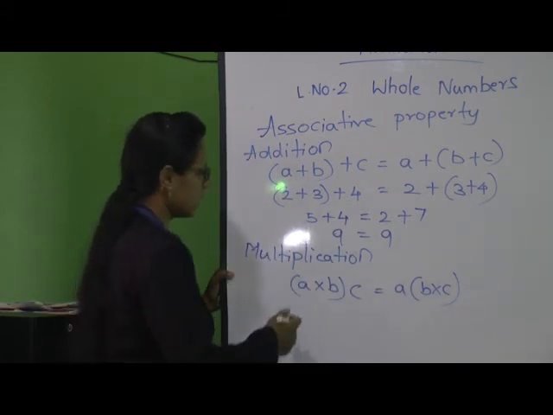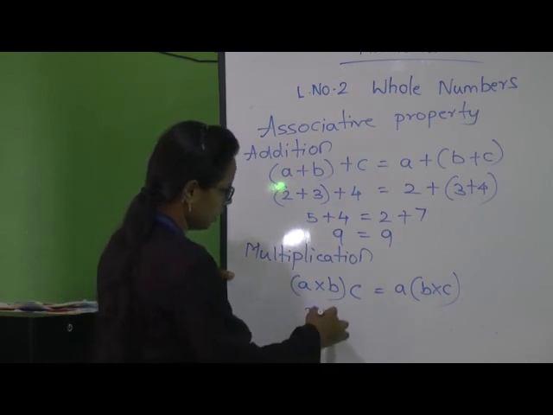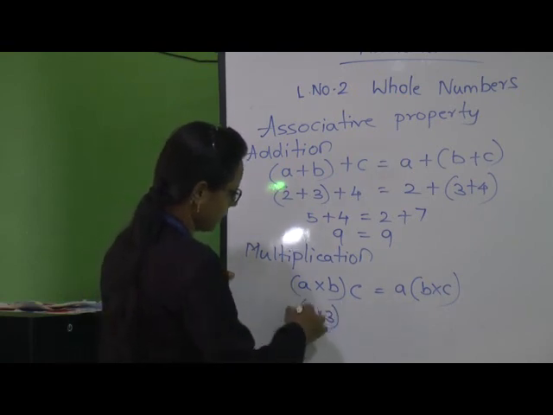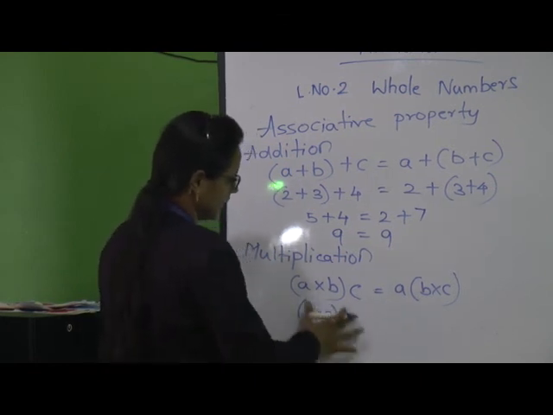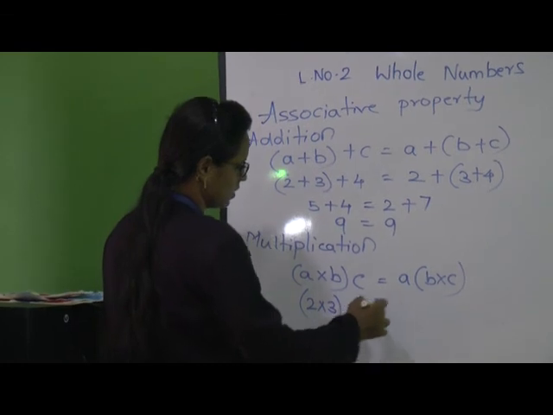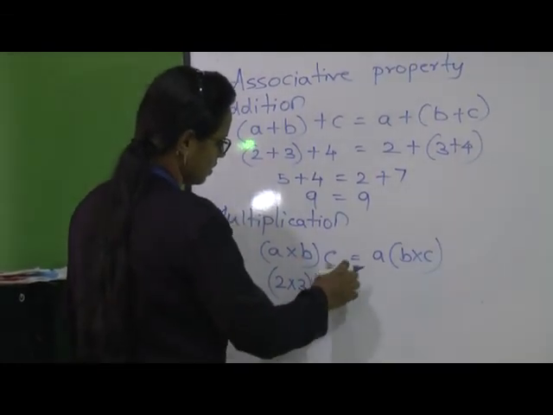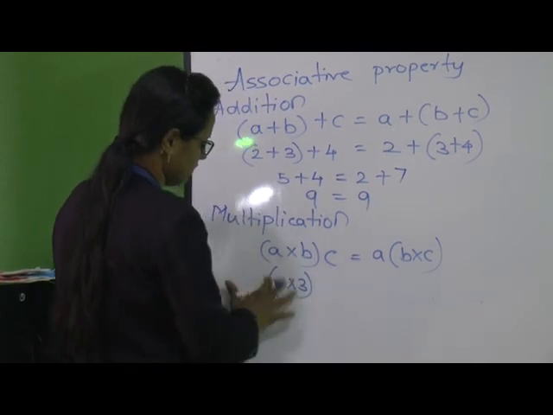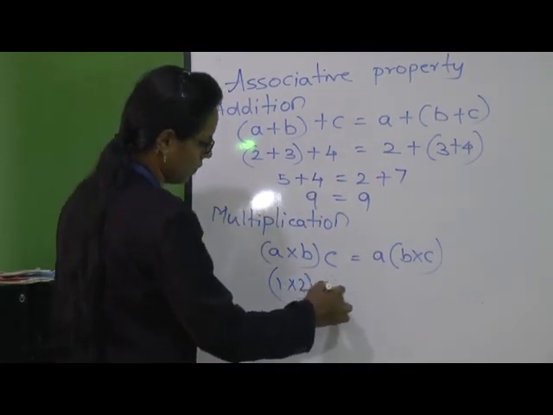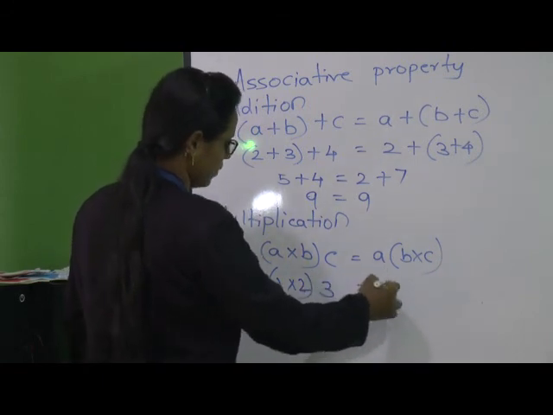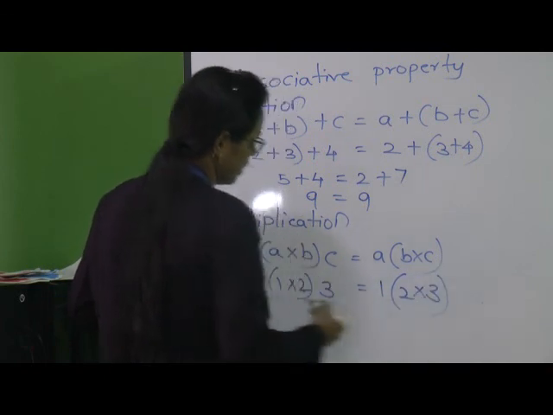Let us take the example: (1 × 2) × 3, and here we will take 1 × (2 × 3).